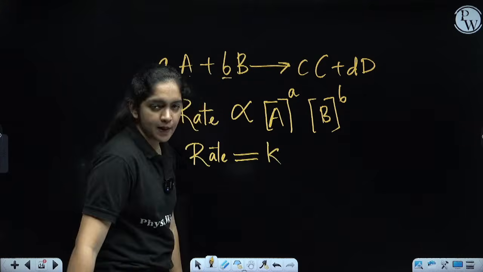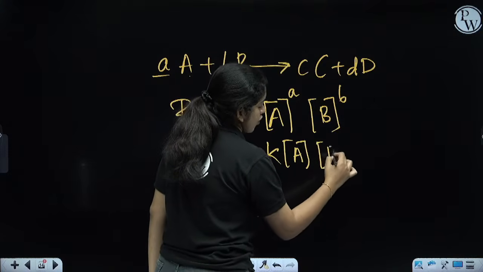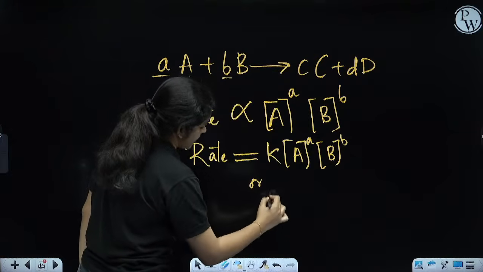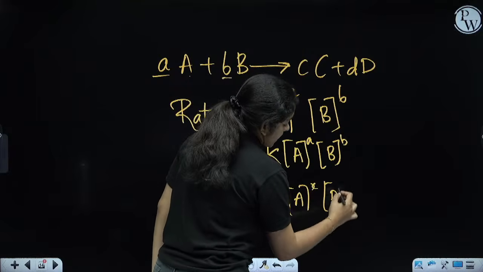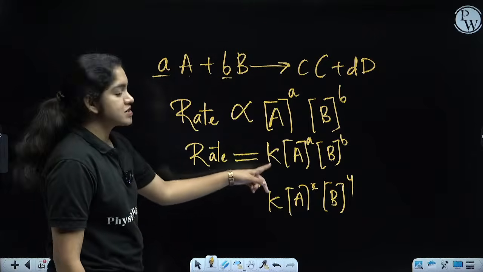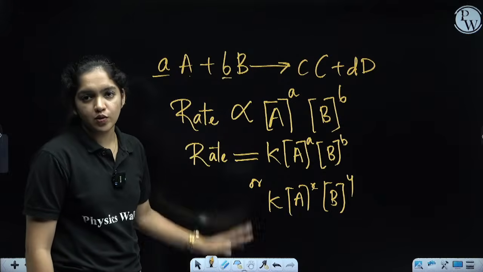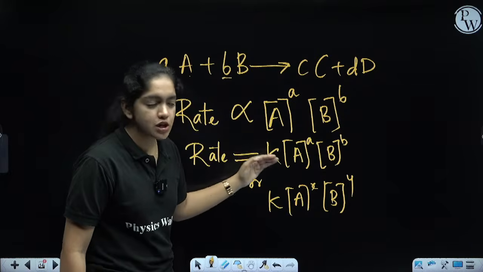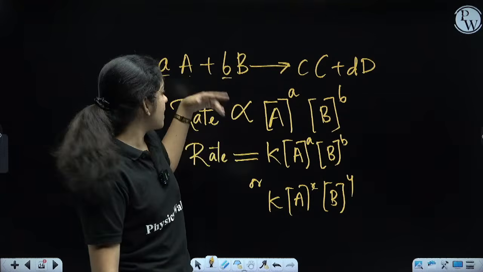So, rate equals k into concentration of A raised to a, B raised to b, or we can write k into concentration of A raised to x, any number, B raised to y. This is the rate law, where k is known as the rate constant or proportionality constant. Very, very important, note it. The rate of the reaction is directly proportional to the concentration of the reactants raised to the powers. Some of the powers we will learn.